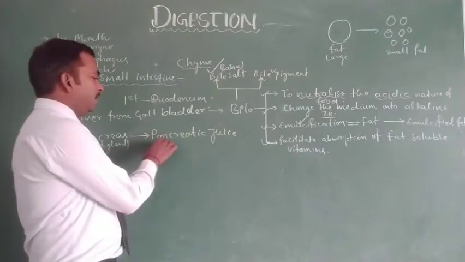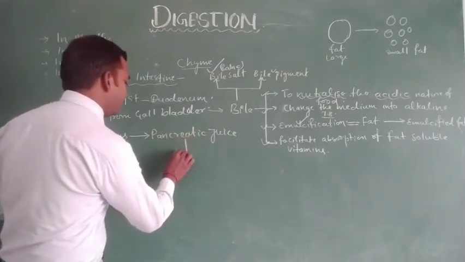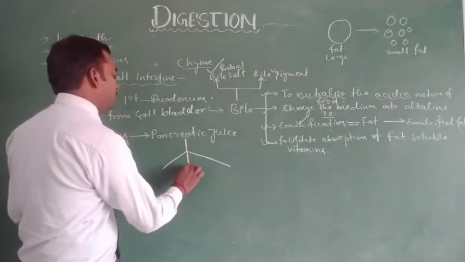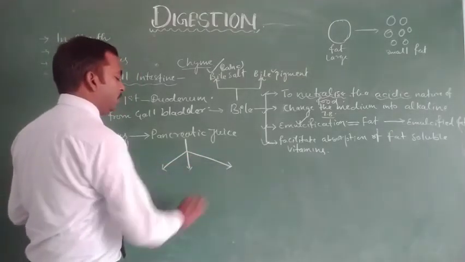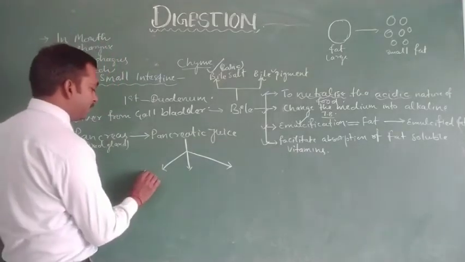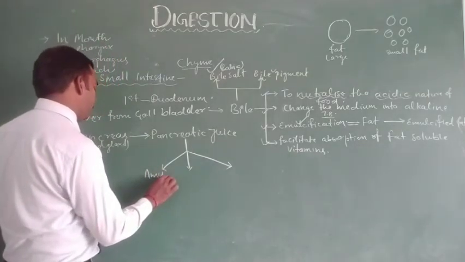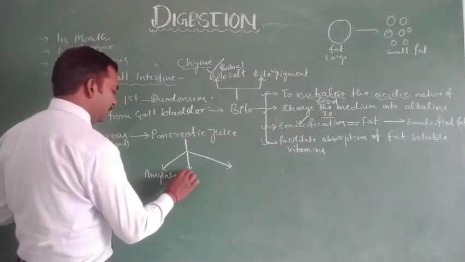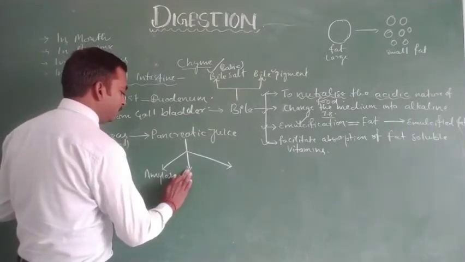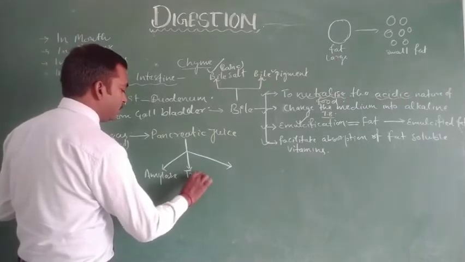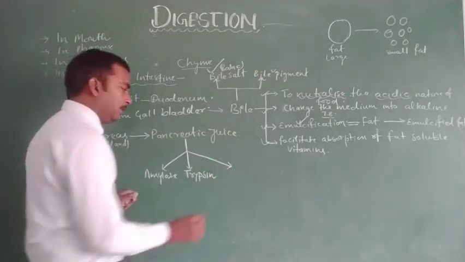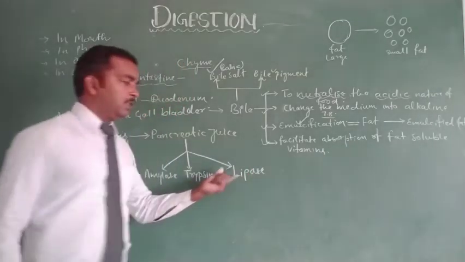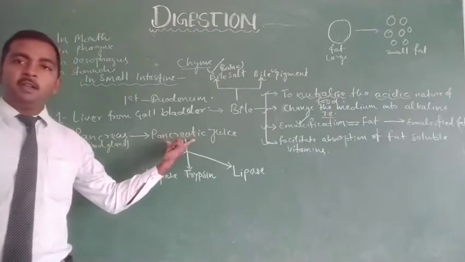And the secretion of pancreas is pancreatic juice, and pancreatic juice consists mainly of enzymes, and these enzymes are divided into three categories. The first enzyme is amylase, which we can also call pancreatic amylase. And the second is trypsin, and the third is lipase. So these are the three enzymes present in pancreatic juice.